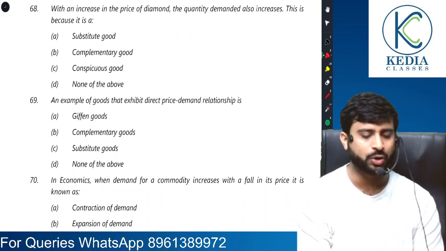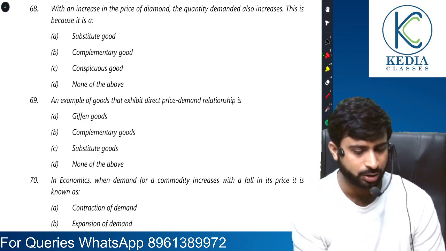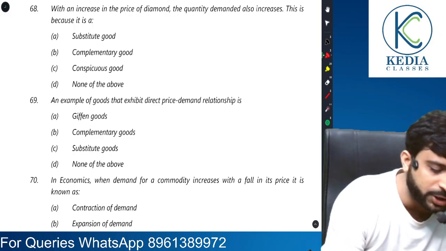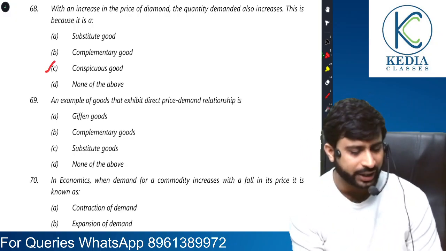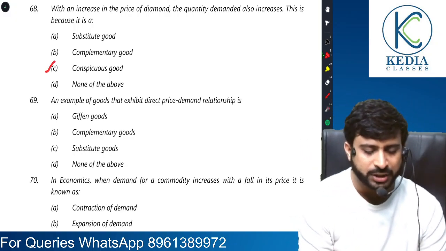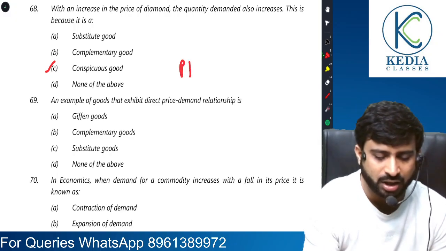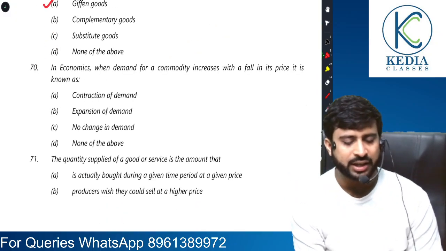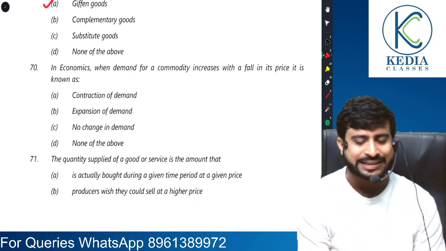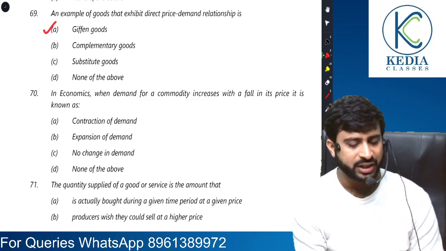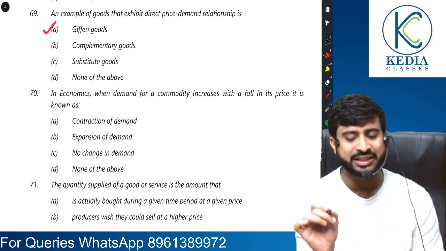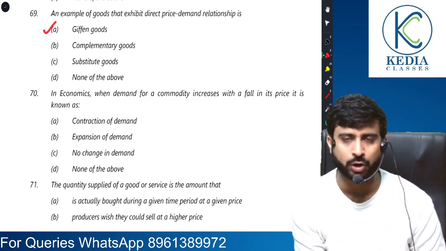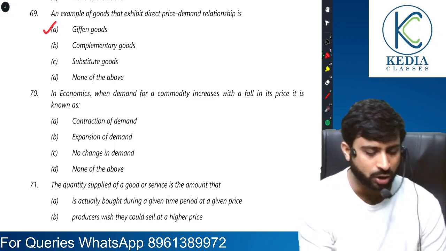Understood, sir. Moving on. With an increase in price of diamond, quantity demanded also increases. This is because diamond is a conspicuous good, articles of prestige, right? An example of a good that exhibits direct price demand relationship. Direct relationship means when price rises, quantity also rises. Giffen goods is an example. In economics, when demand for a commodity increases with a fall in its own price, that is a case of expansion of demand, friends.